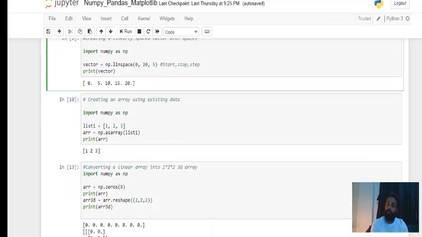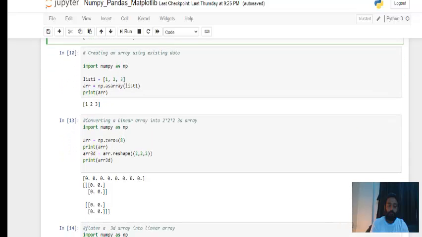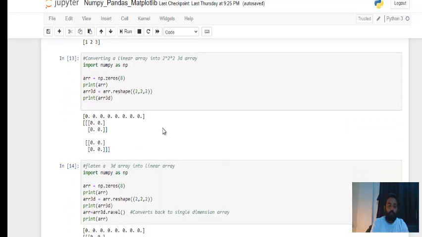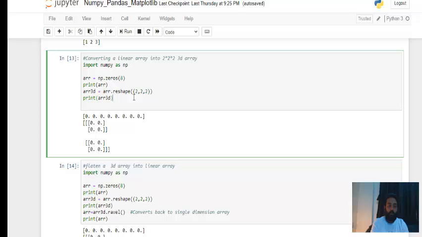Again the same thing, creating an array from a list, which we already did. Then comes converting a linear array into a 2 into 2 into 2 3D array. So what is a 3D array? We first saw only one axis, the x axis, say 3 elements, just 3 elements.